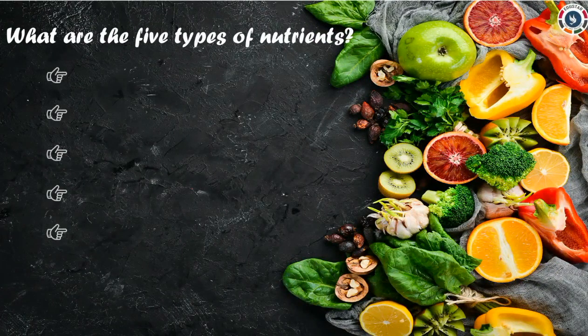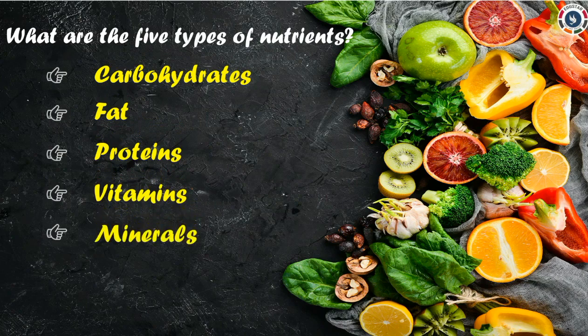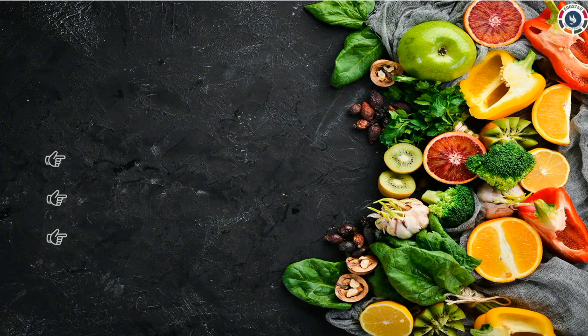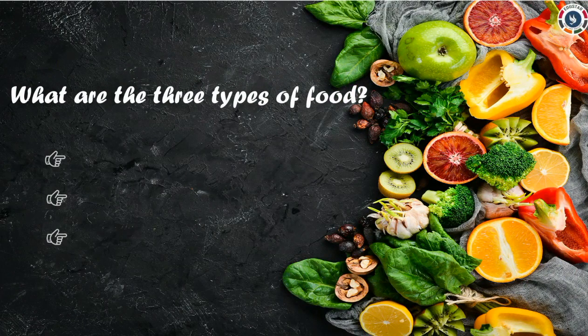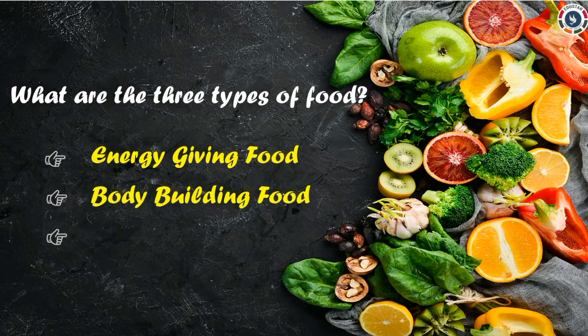What are the 5 types of nutrients? Yes dears, carbohydrates, fats, proteins, vitamins and minerals. Next, what are the 3 types of food? Energy giving food, body building food and protective food.